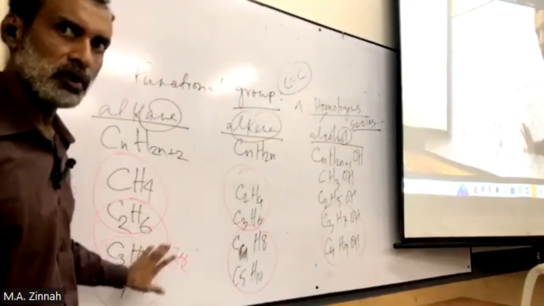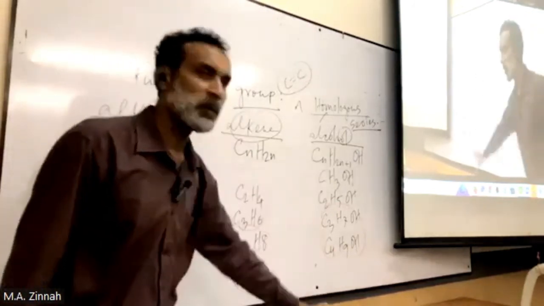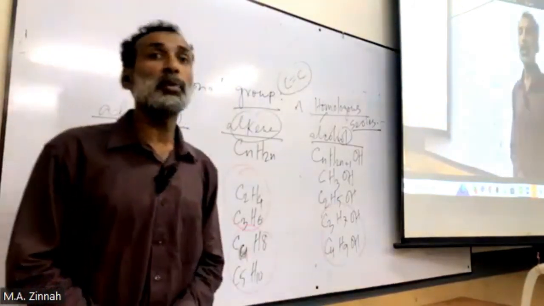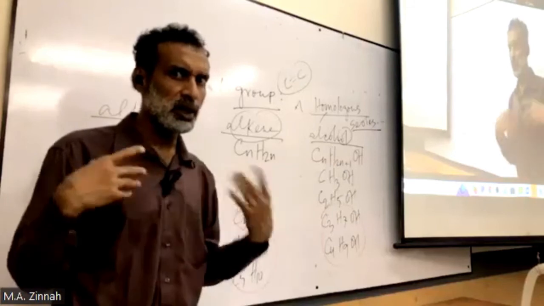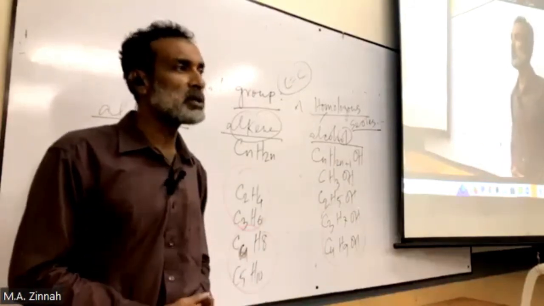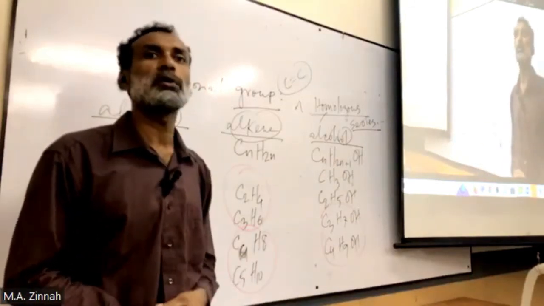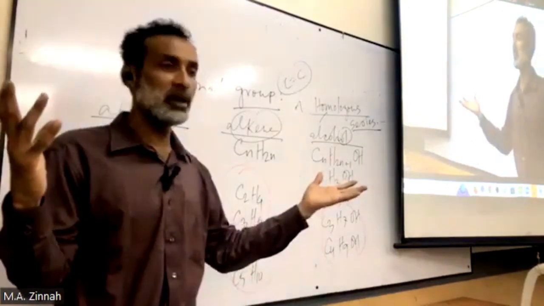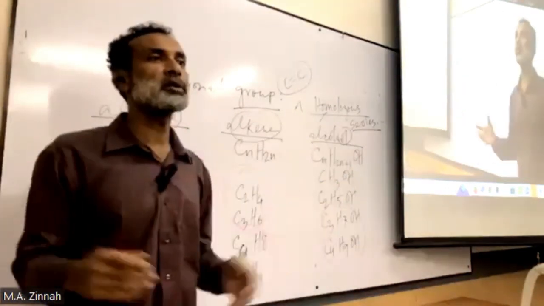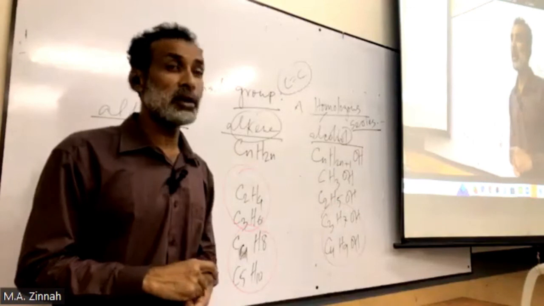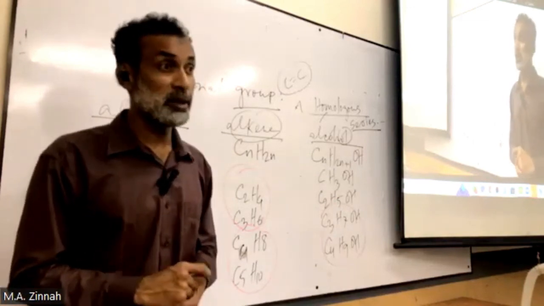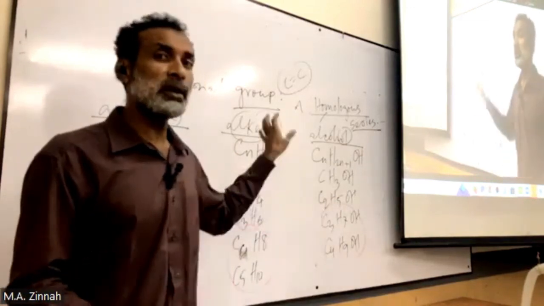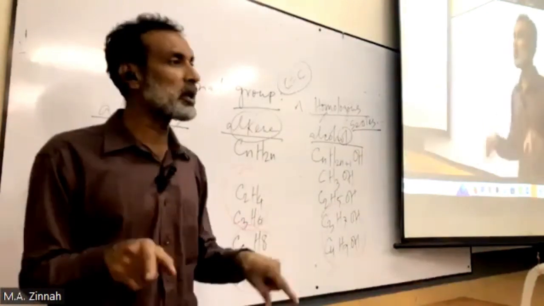Down the group, the molecules are getting bigger. When the molecules get bigger with increasing carbon number, then their melting and boiling points will also, what? Increase. Bigger the molecules, greater the intermolecular forces. So with increasing size of the molecules, the melting and boiling points will, what would happen? Increase.